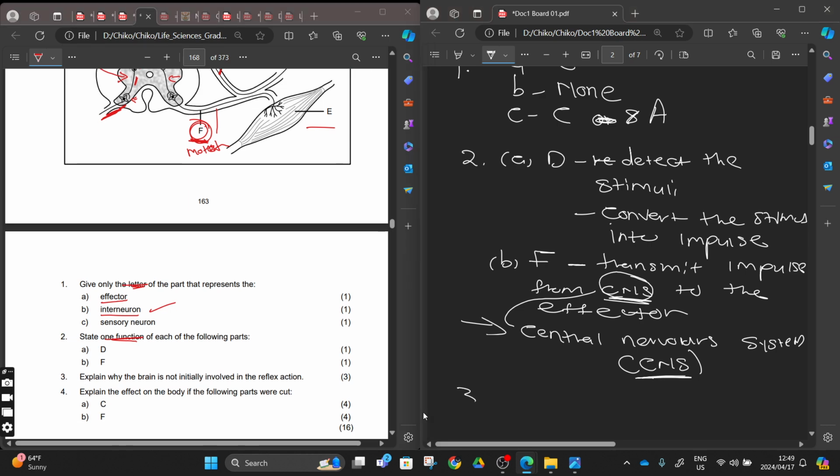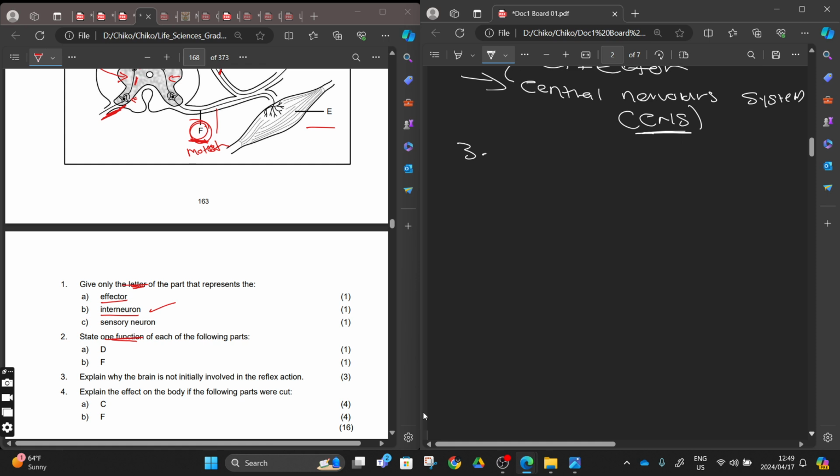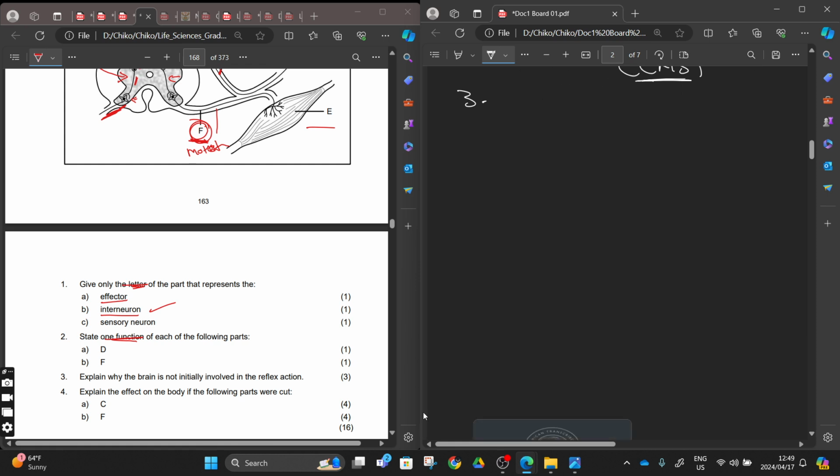Then going to number 3. Number 3, explain why the brain is not initially involved in a reflex action. We talked about this. It's not like the brain does not get involved, right? But initially, the brain is not involved. Explain why the brain is not initially involved in a reflex arc.